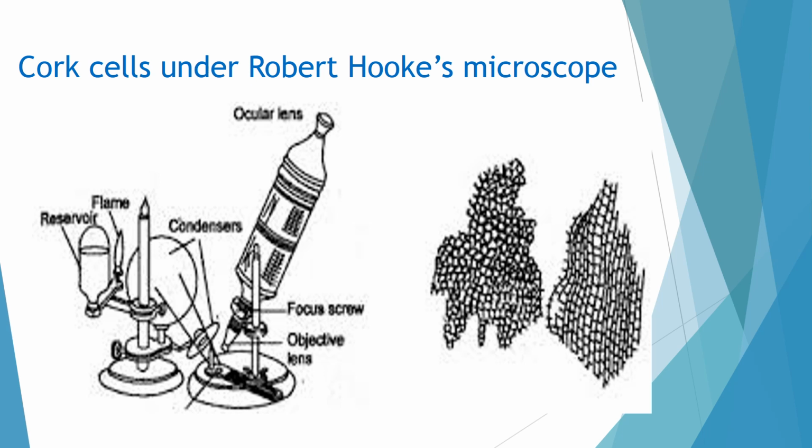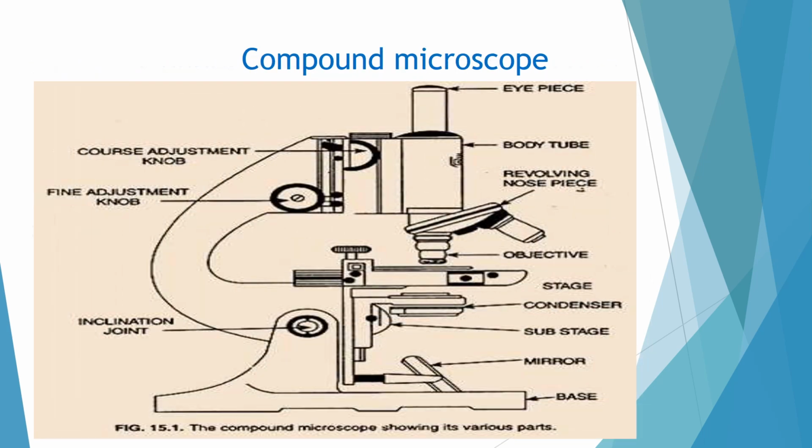You can see this is the picture of Robert Hooke's crude microscope, which he had made, and the cork cells. You can see how it looked like a honeycomb-like structure. This is a picture of a compound microscope, which in modern days we are using most of the time in the laboratories to study the cell.